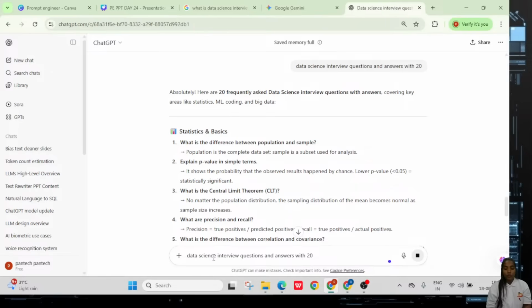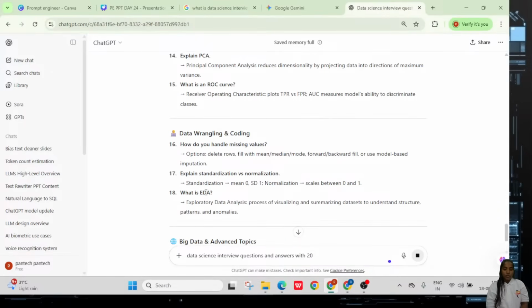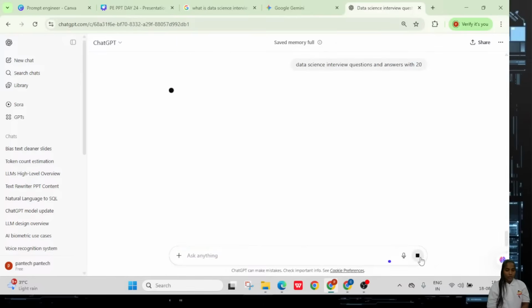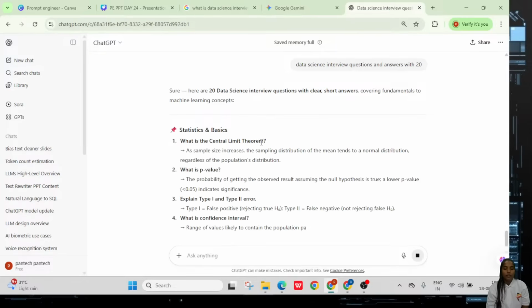So what is the meaning of that? For a single question there are multiple answers. So like that it can try to give better information as you go through the requirement. Sometimes it may repeat, but not 100% sure. Sometimes it may repeat, sometimes it may not. You can see the central limit theorem is coming again. So it doesn't have many more questions about the particular content.